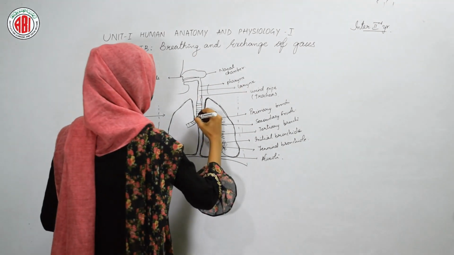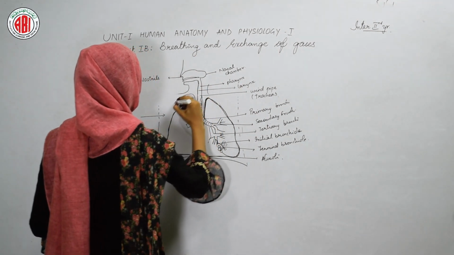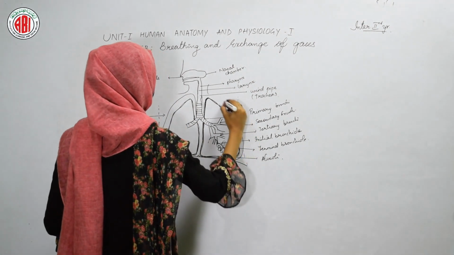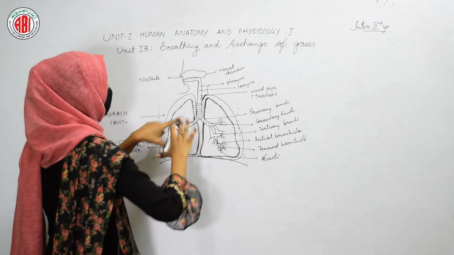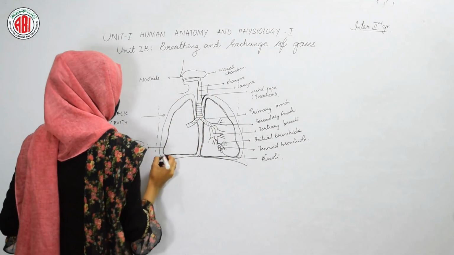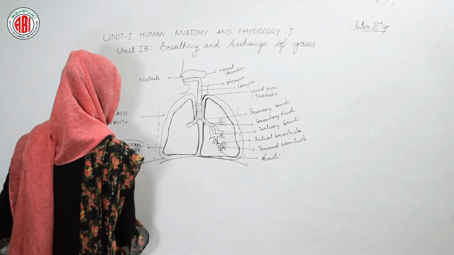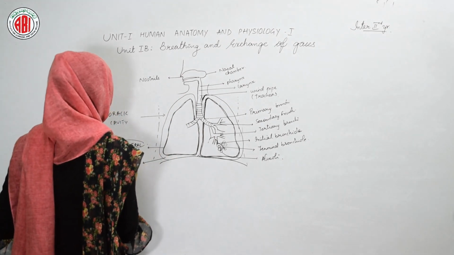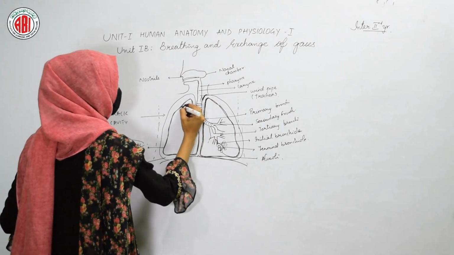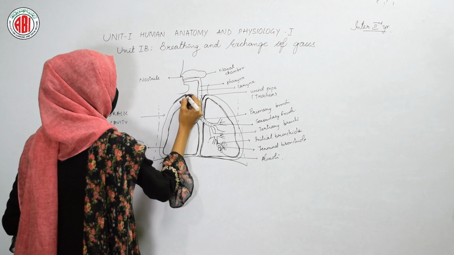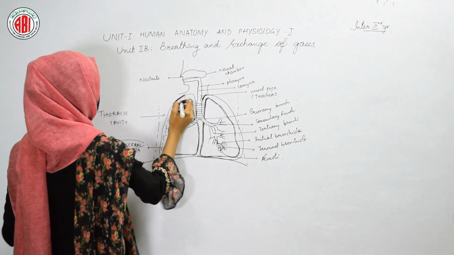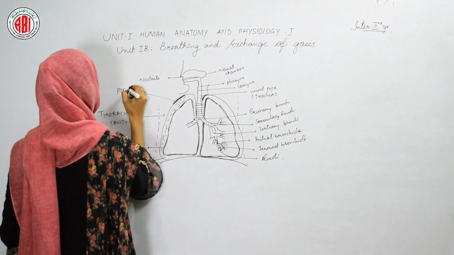In this thoracic cavity, one more membranous structure is present, and it covers the whole thoracic cavity. This type of membranous structure is called the parietal pleura. Now in between the visceral pleura and parietal pleura, fluid is present. We call this fluid pleural fluid.